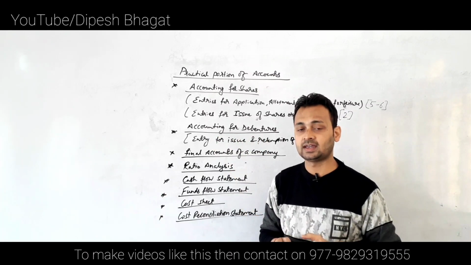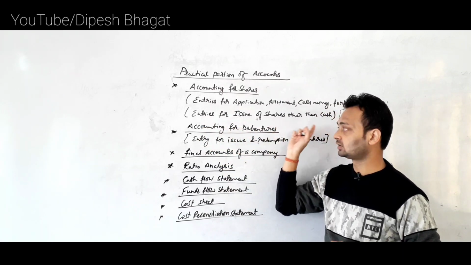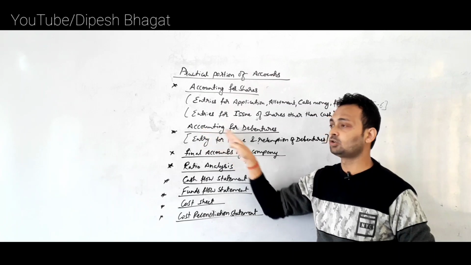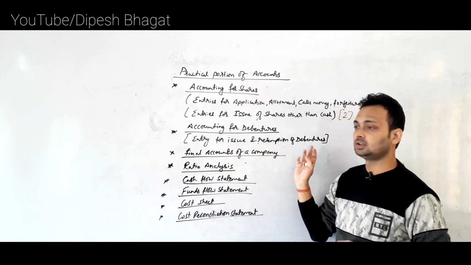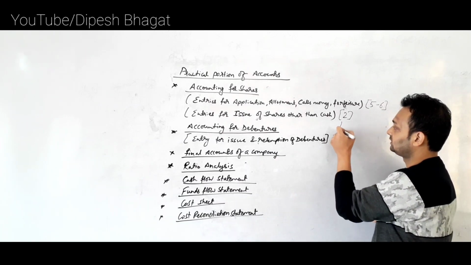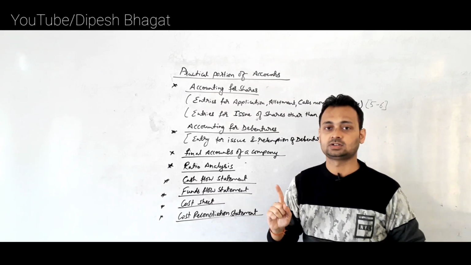And another probable topic, even though this question hasn't been asked in the model question, but still we need to prepare for it. In place of the topic entries for issue of shares other than cash, another important topic in the alternative that may be asked is accounting for debenture, and in this part only entry for issue and redemption of debenture may come for 2 marks. So let's say out of these 2 topics, any one topic is going to be asked. Clear?